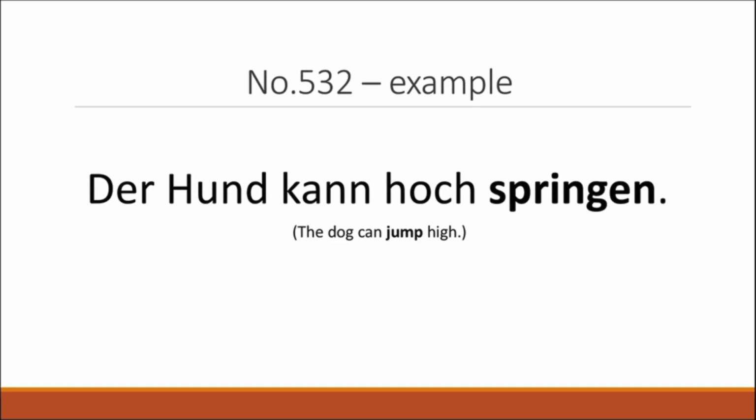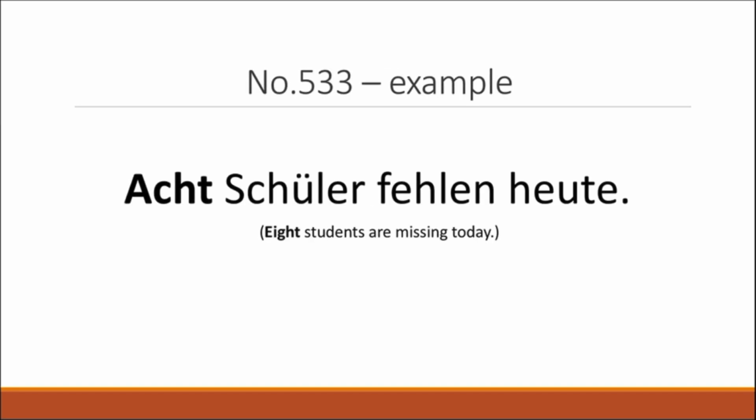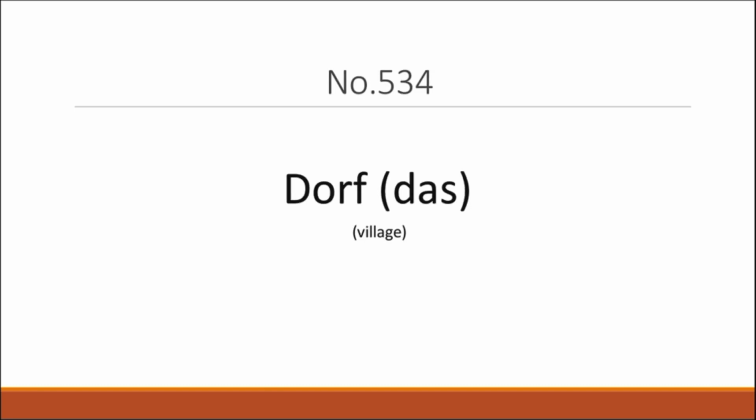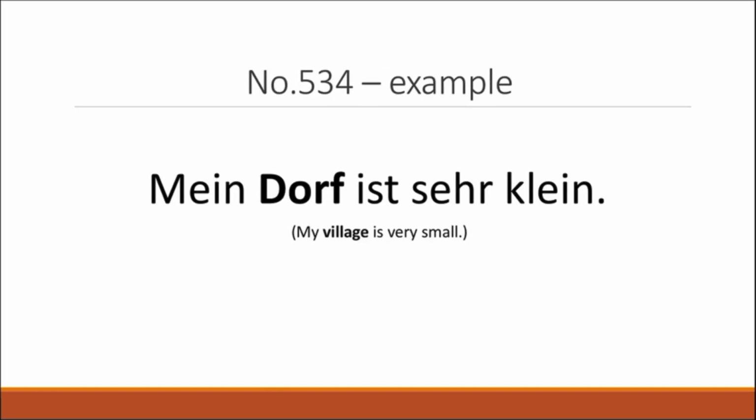Der Hund kann hoch springen. The dog can jump high. Following on, we have acht, which means 8. Acht Schüler fehlen heute. 8 students are missing today. Now we have das Dorf, which means village, and here's an example. Mein Dorf ist sehr klein. My village is very small.